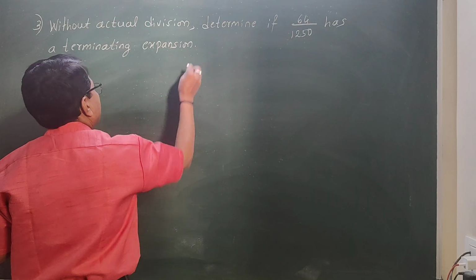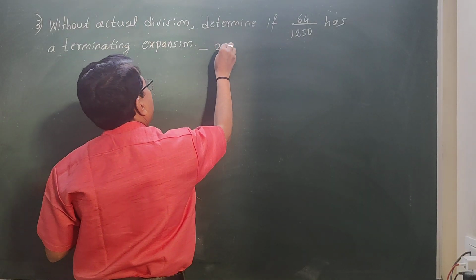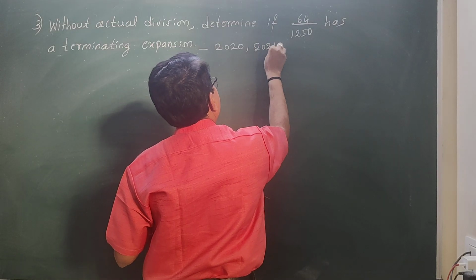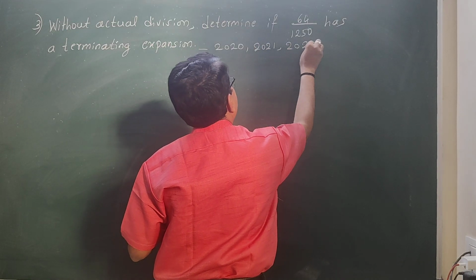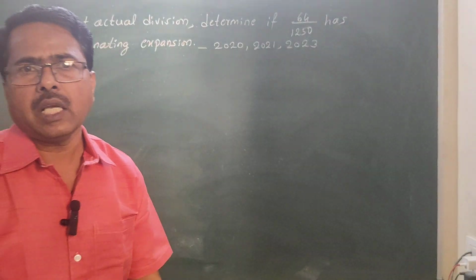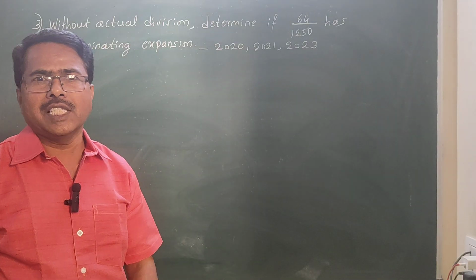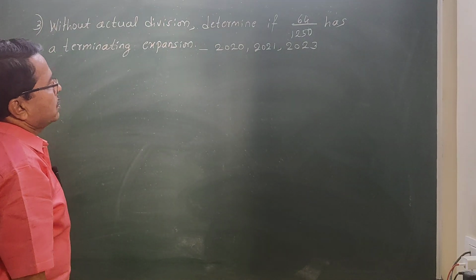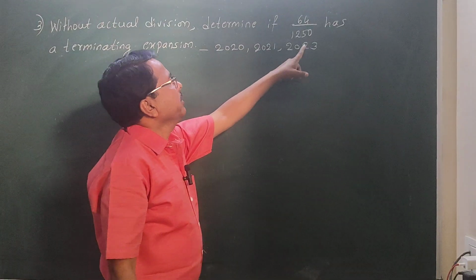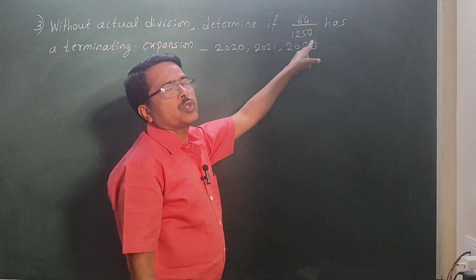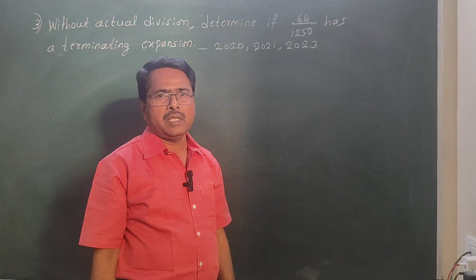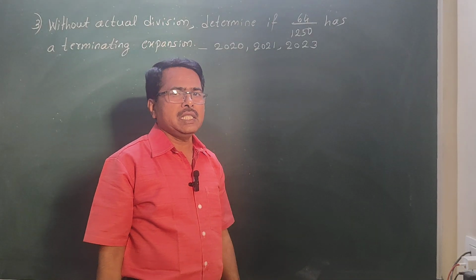Okay, students. This question was asked in 2020, 2021, 2023. Students, the same question they may not ask, but a similar question they will ask. Same concept. So what is asked here? First we need to understand. They have asked, if you divide 64 by 1250, whether you get a terminating decimal or non-terminating decimal, which kind of decimal you get.